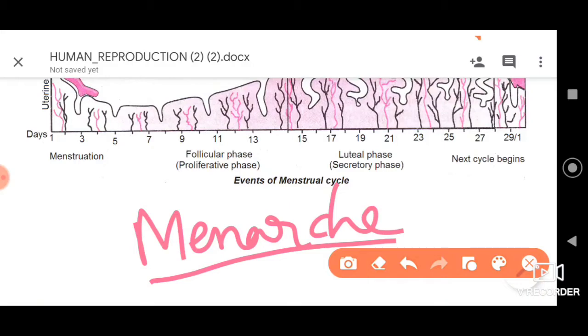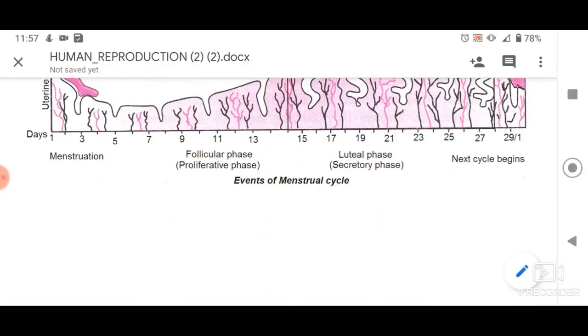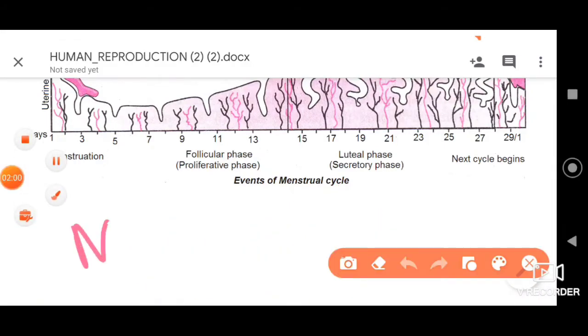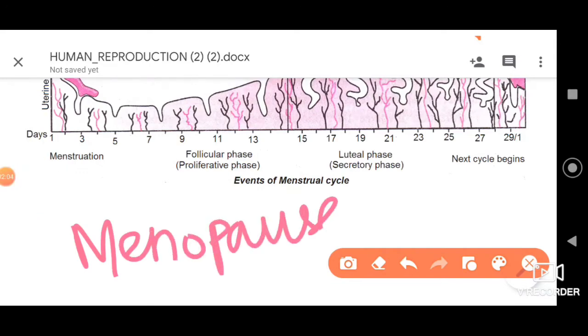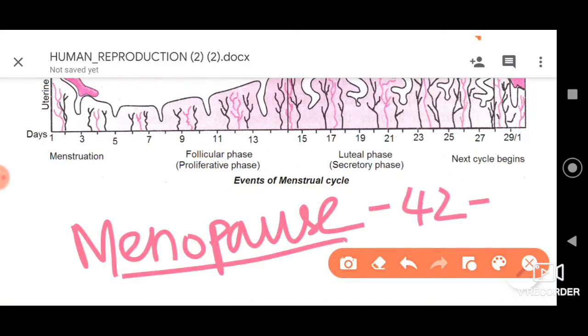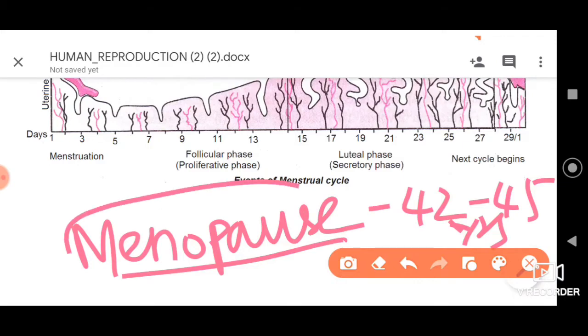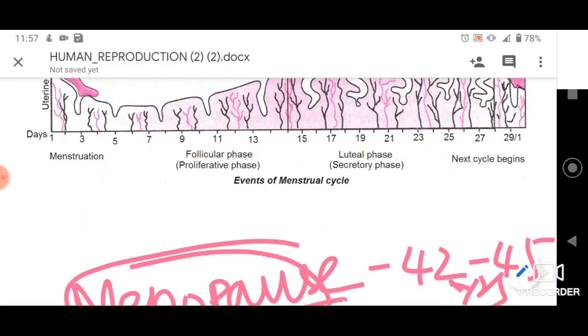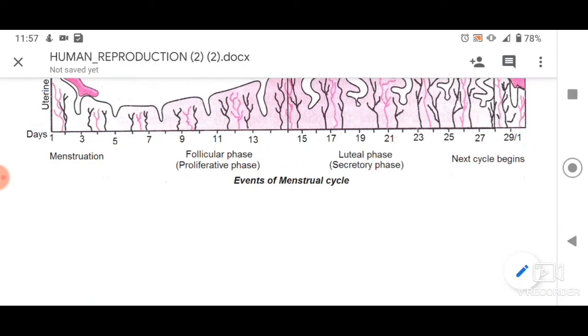Then, moving ahead, let me tell you what we mean by menopause. Here menopause refers to the age between 42 to 45 years, wherein in the case of females the menstrual cycle stops. That is what we call menopause. So remember, if you know these basic aspects, we can move to the events of the menstrual cycle.